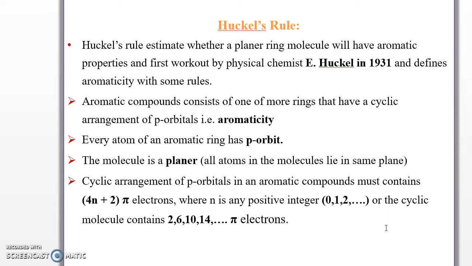Next, Huckel's rule, first worked out by the physical chemist E. Huckel in 1931, and he defined some rules. An aromatic compound consists of one or more rings that have a cyclic arrangement of p orbitals. Next, the compound must be planar, all atoms in the same plane. And last one, when you are applying the formula 4n+2 is equal to pi electrons, it gives a whole number value of n, that is 1, 2, 3, 4.